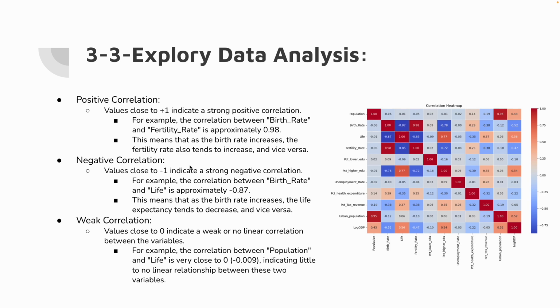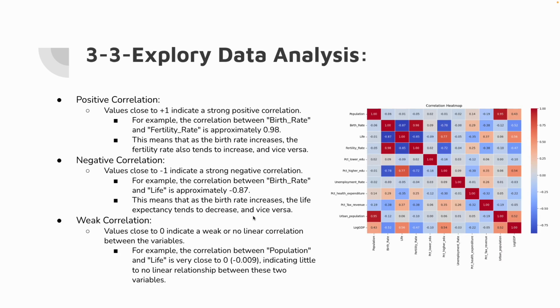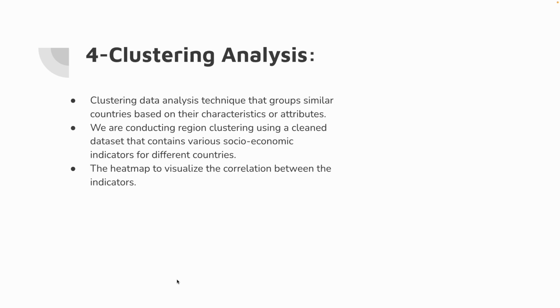For the negative correlation, we look for values close to -1. For example, the birth rate and life expectancy is approximately -0.87. So this means that as the birth rate increases, the life expectancy tends to decrease. They are opposite, negative correlations. For the weak correlation, there is no linear relationship between the two variables, so the value tends to be close to zero. For example, the population and life expectancy have no linear relationship between those two.